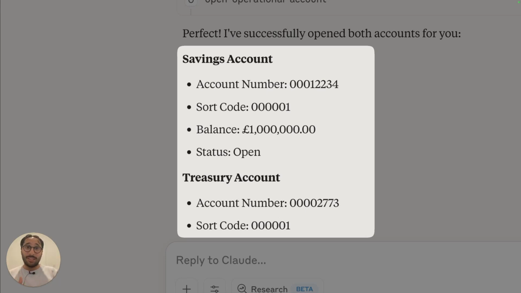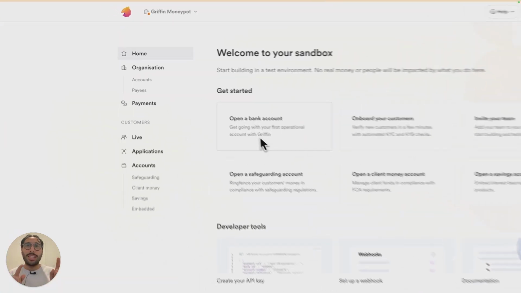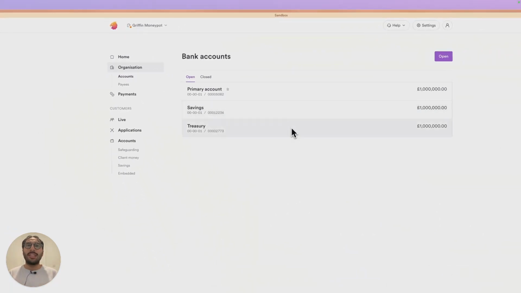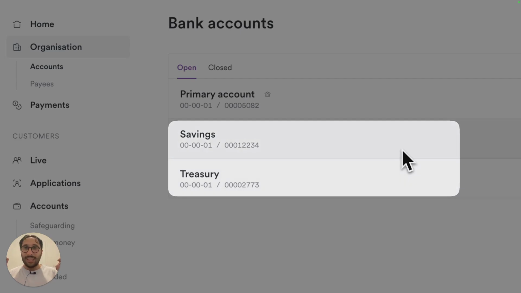And it's also giving me the details here of the account numbers and sort codes. So make a note of these account numbers. One ends in 234, the other ends in 773. What I'm going to do now is switch into the Griffin app, to the Griffin dashboard. So this is the actual bank. This is the behind the scenes of the bank. And what I'm going to do is check that what Claude was telling me is actually correct. And here you go. So Claude has indeed opened two bank accounts, and the account numbers match exactly what it had told me. So far so good.